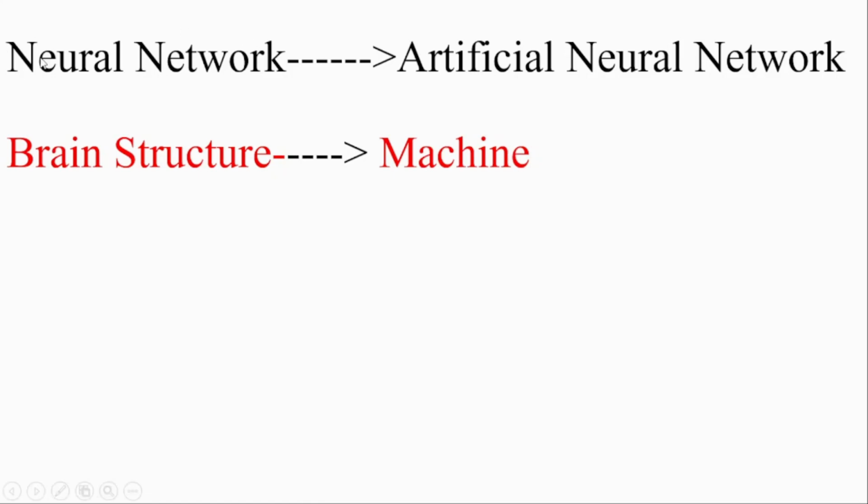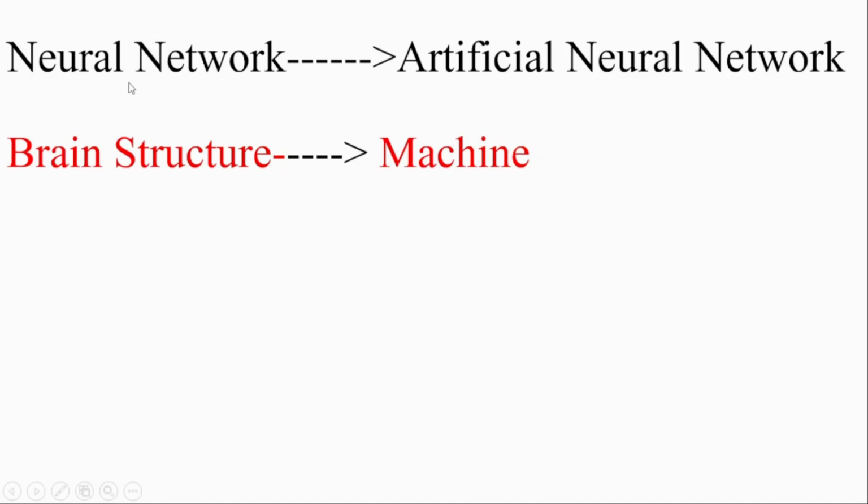They are interconnected with each other to transmit information, the inputs, and to communicate with each other. That's why it is called neural, because it is based upon neurons, and network means millions, billions of neurons interconnected to communicate with each other.